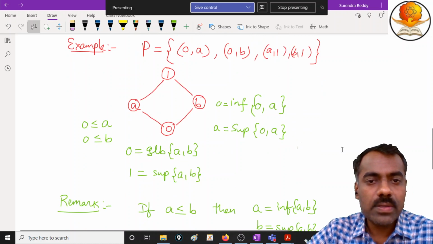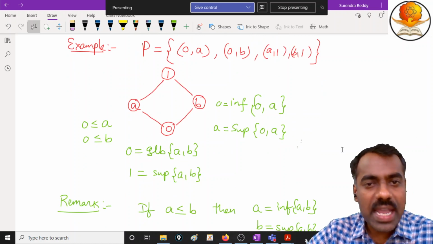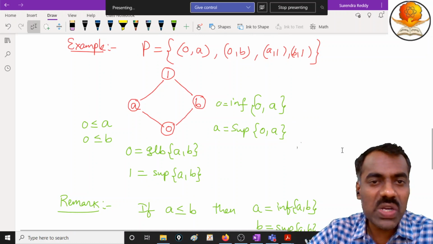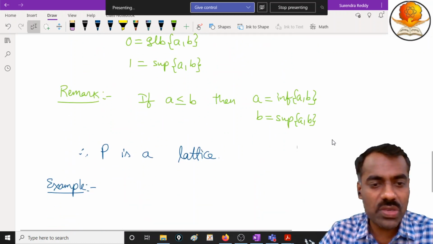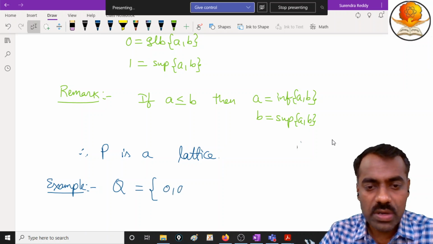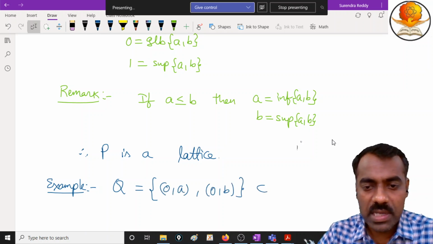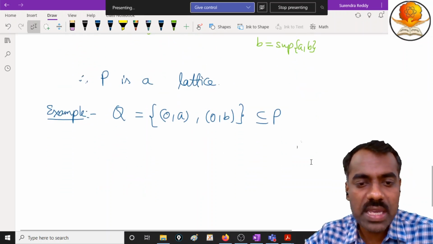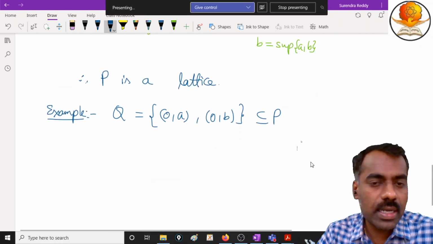Okay. So I will take 0 comma a and 0 comma b. Suppose I take my Q, which is simply 0, a, b. Obviously it is a subset of P, which is a poset, you can check, right?